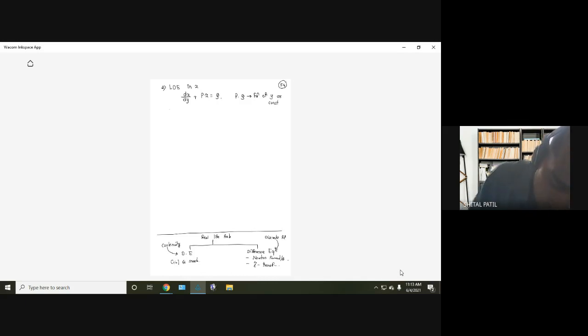Now what do we have to do? We have to find the integrating factor. So what is the integrating factor? e raised to the integration of P. It is not dx; see what is in the denominator of the derivative? dy. So P dy. And then what is the general solution? Our aim is to find x here. x times the integrating factor equals the integral of integrating factor times Q dy, not dx, plus a constant. This is the solution.